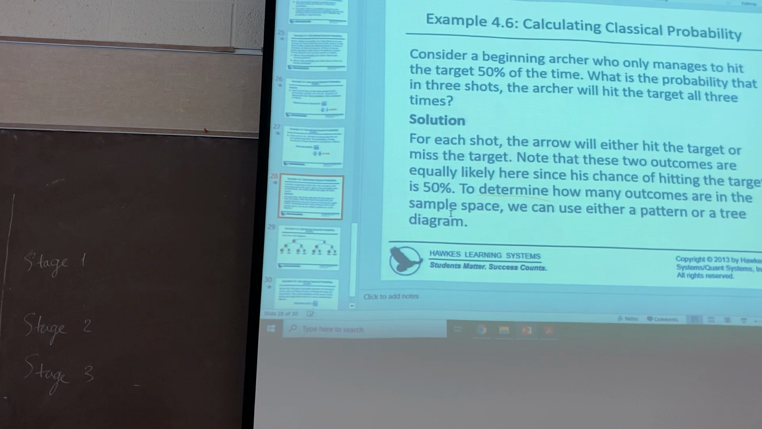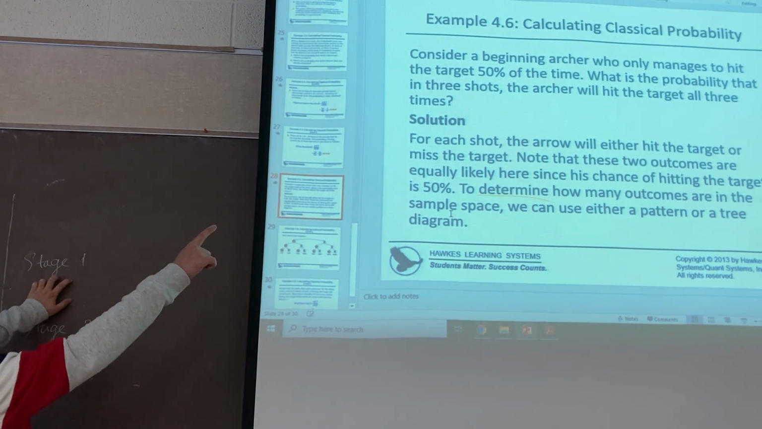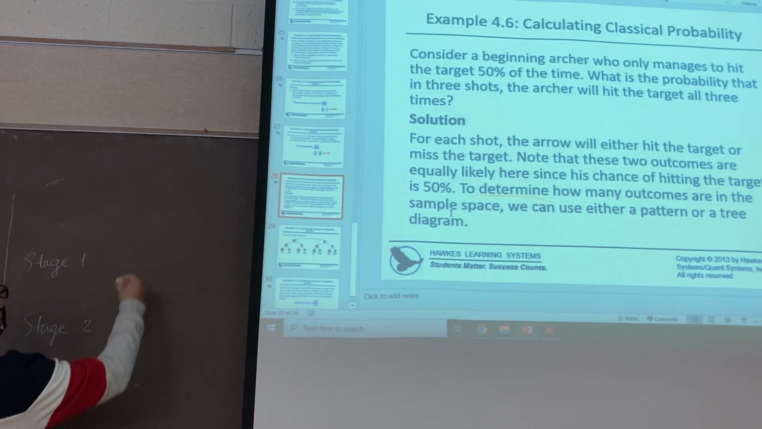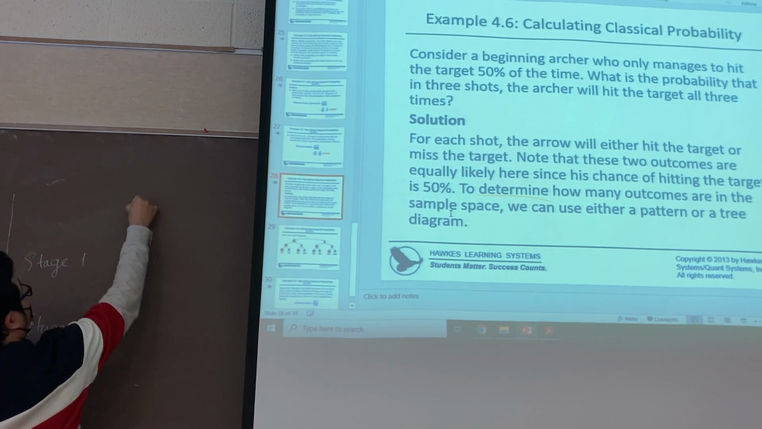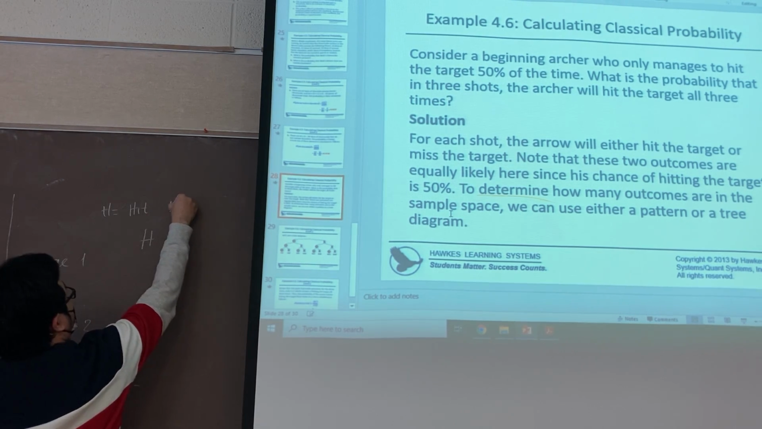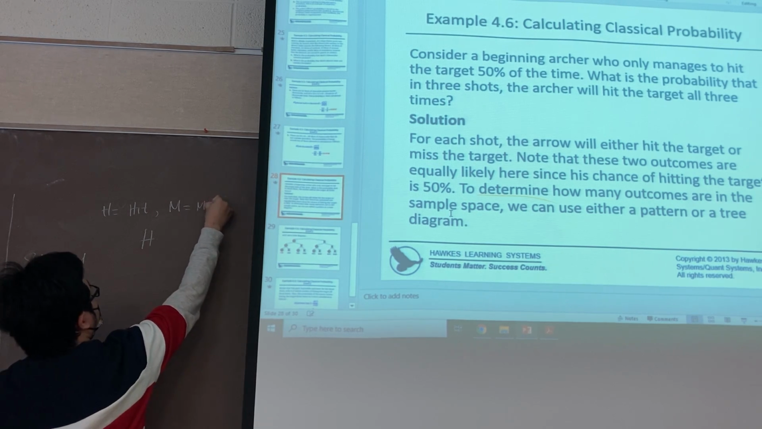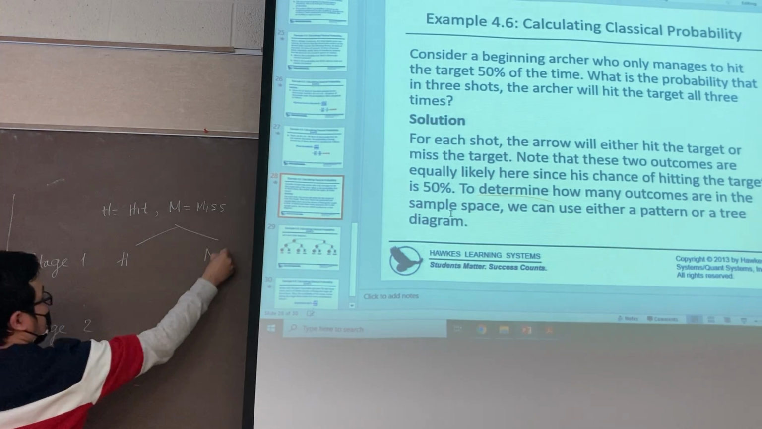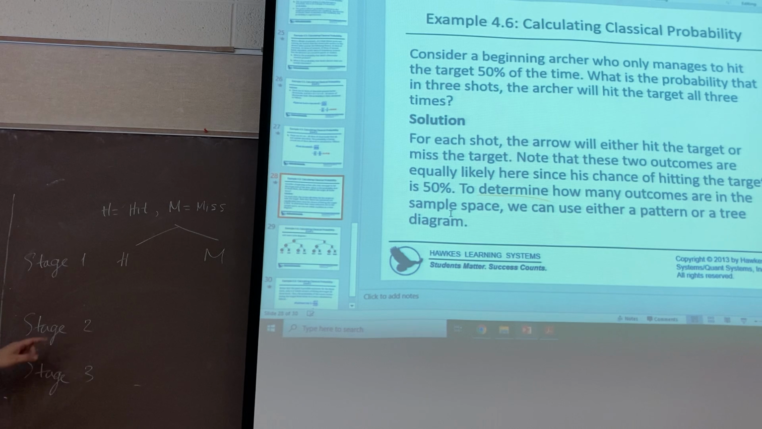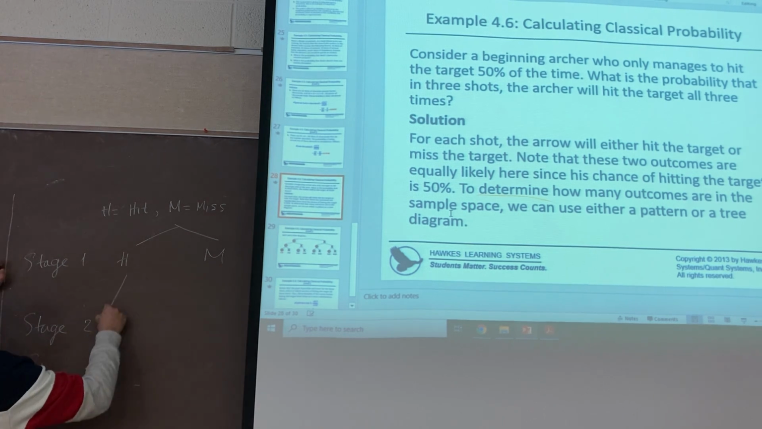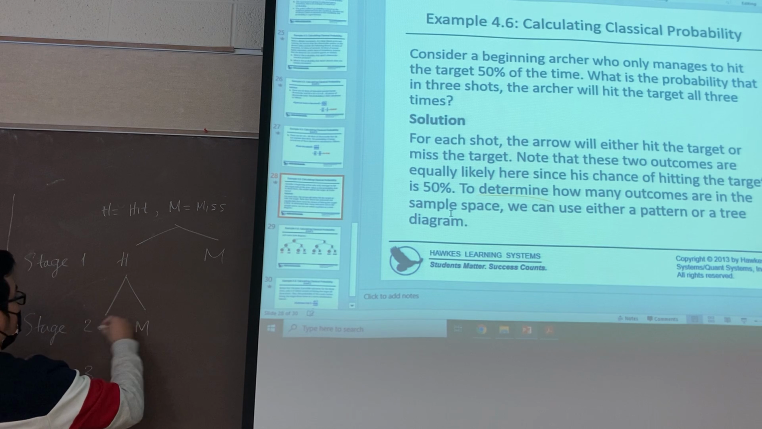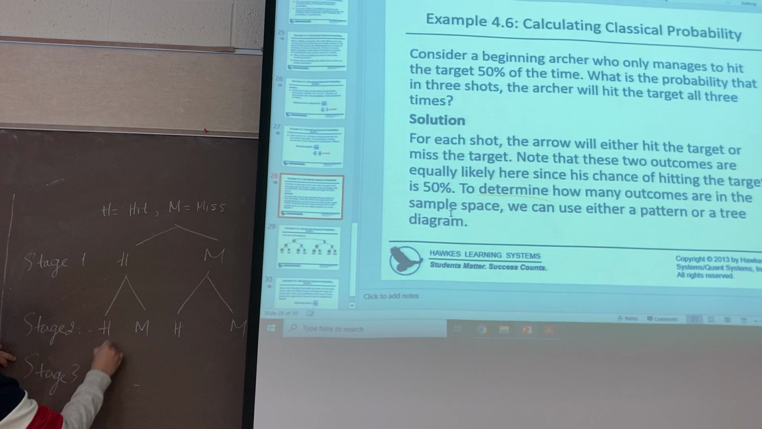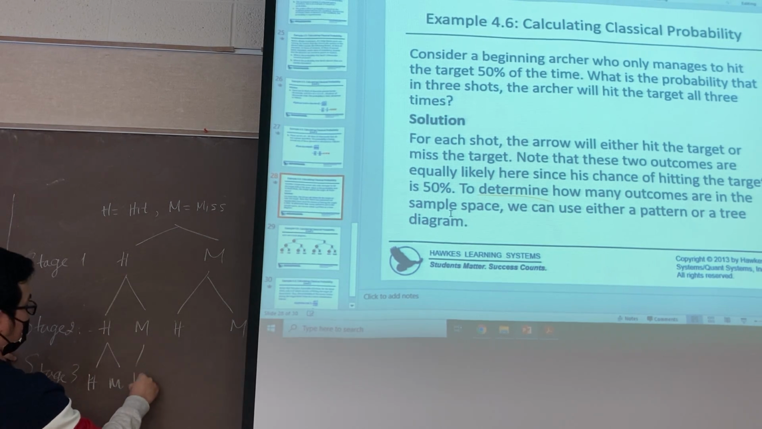Okay, is it clear? And in the stage 1, they said it's 50%. Okay, he only has a 50% chance that he will hit the target. Okay, hit the target. So I write this H here, and miss the target, I will write an M here. So he had 2 cases in this case. Hit or miss. Right? Hit or miss. Okay. And in the second one, he also had 2 cases. Hit or miss. Right? And hit or miss. And the stage 3, he also had 2 cases. Hit or miss. And hit or miss.